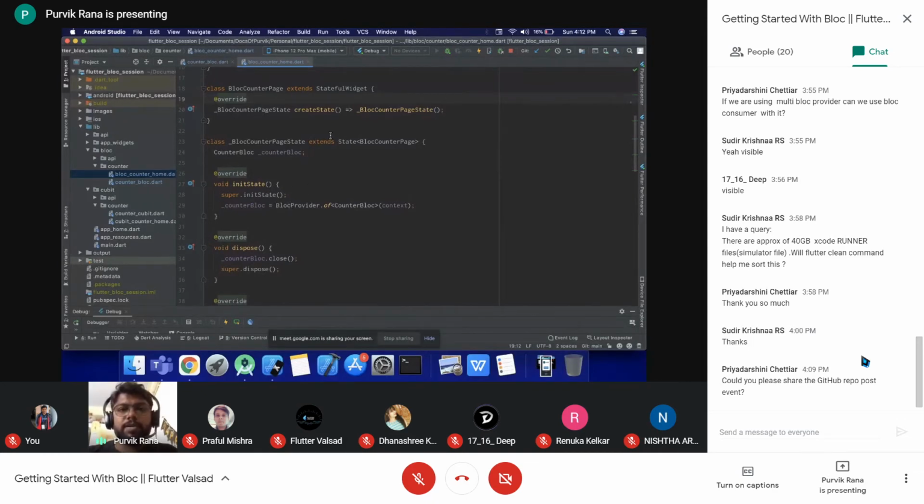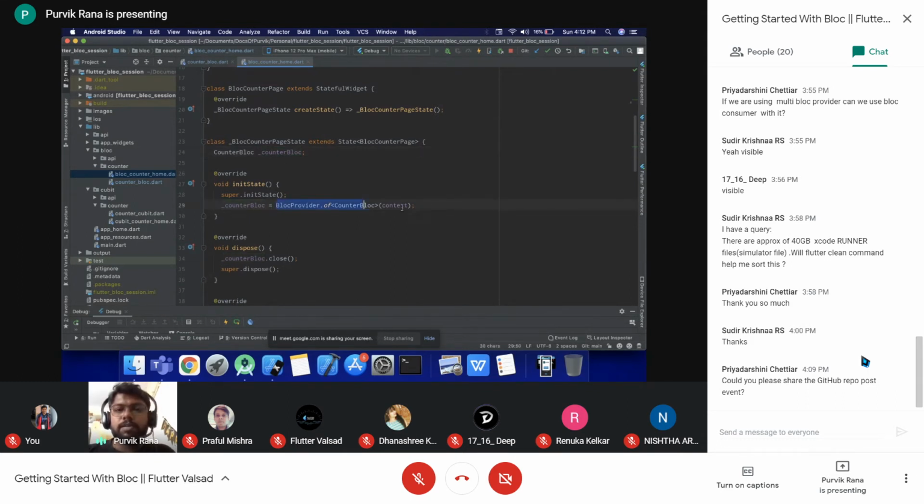So I converted it to the stateful widget, or you can also have the directly stateless widget, and you can directly call block provider dot of this context, and you can directly add the different event also to this one. But this is what I would prefer. So we will be declaring a local instance, which is the private instance of the counter block, and we will be assigning the values to that.